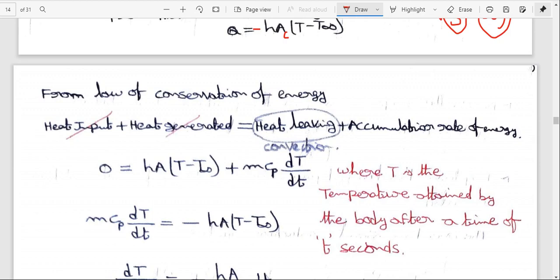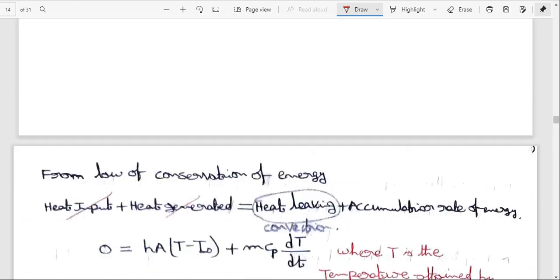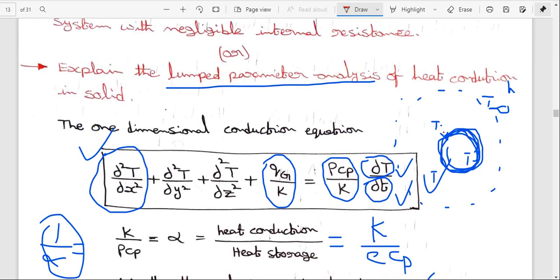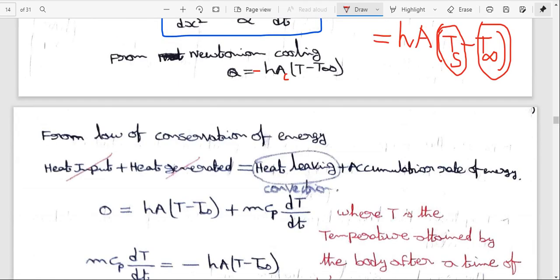Now I am considering the first method, from the law of conservation of energy. This equation is very familiar from the first unit. Heat input plus heat generated in the system is equal to heat leaving plus the accumulation rate of energy. Heat input and heat generation are not there in this system, so I am considering them as 0, because the internal heat in the entire body is the same. That's why I am considering only heat leaving plus the accumulation rate of energy.